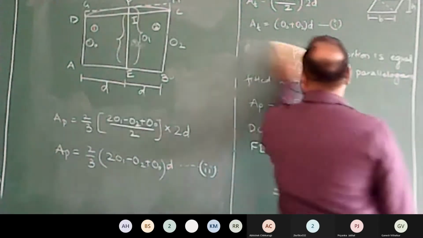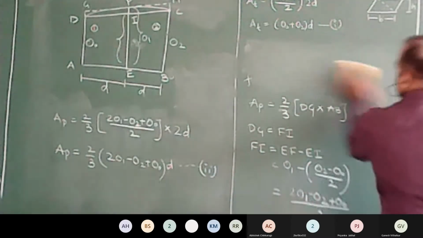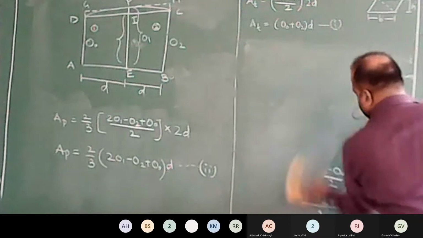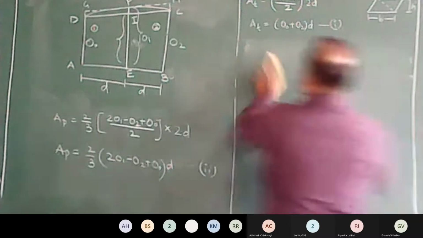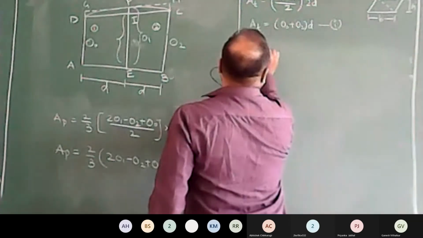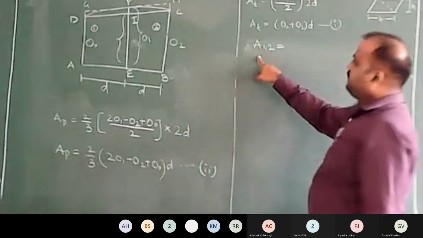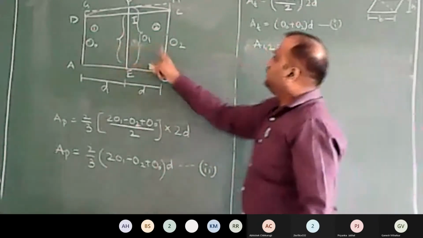But now what I want is the area between the two strips 1 and 2.